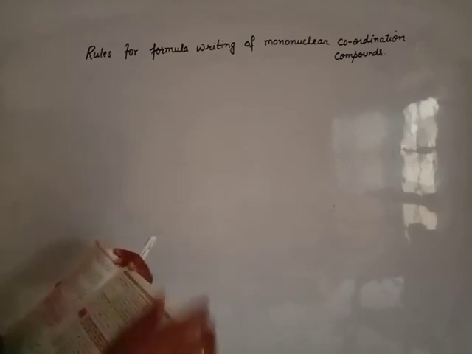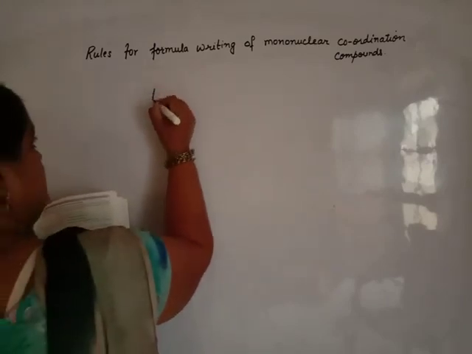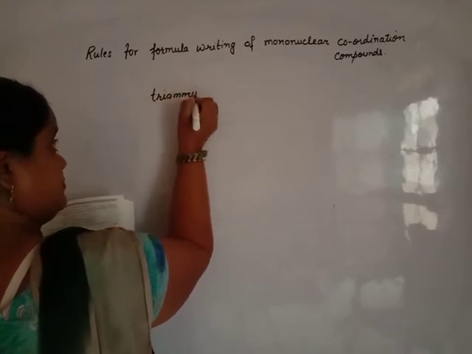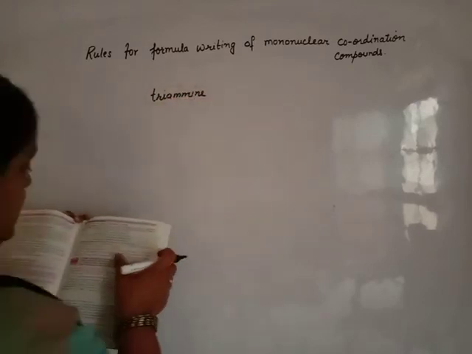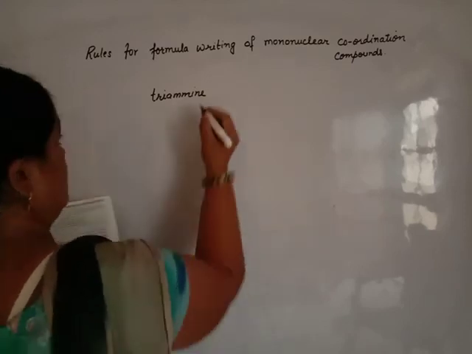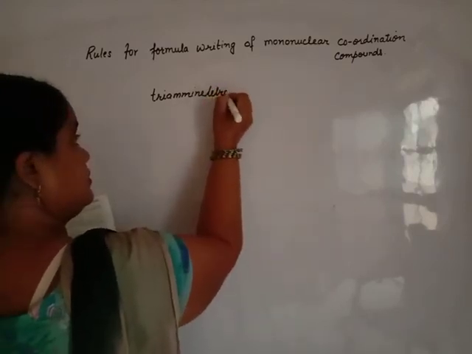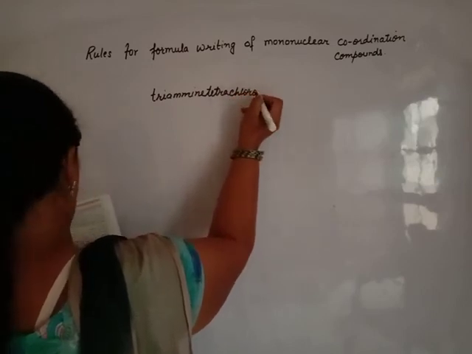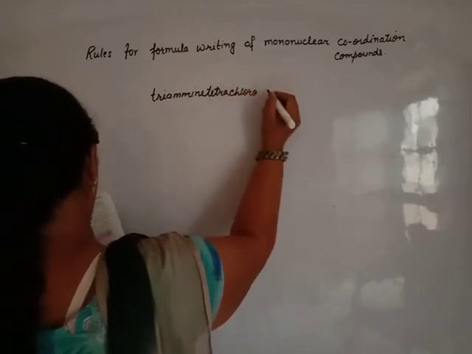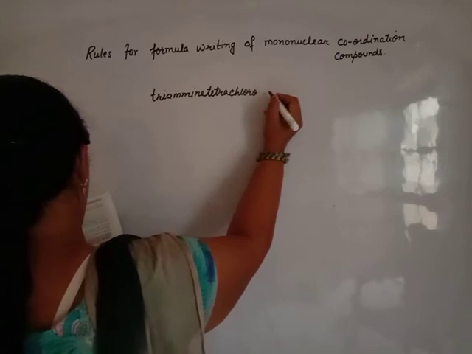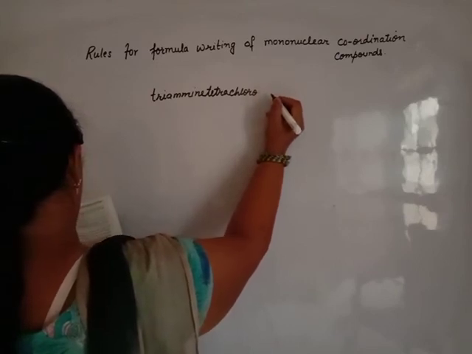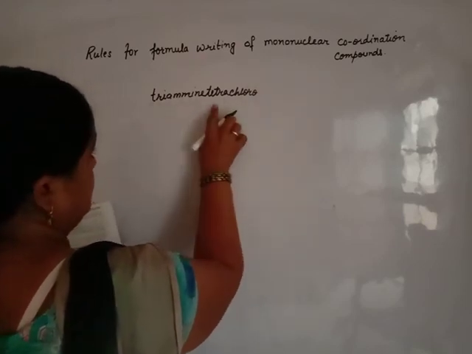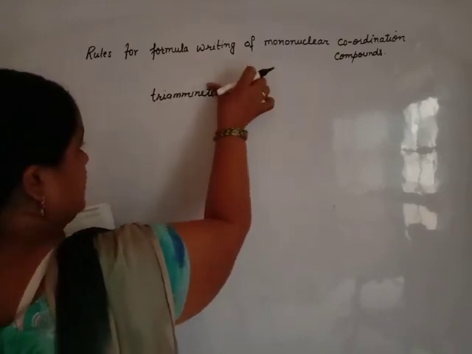How will you arrange them? Example: triamine trichloro platinum 4 bromide.